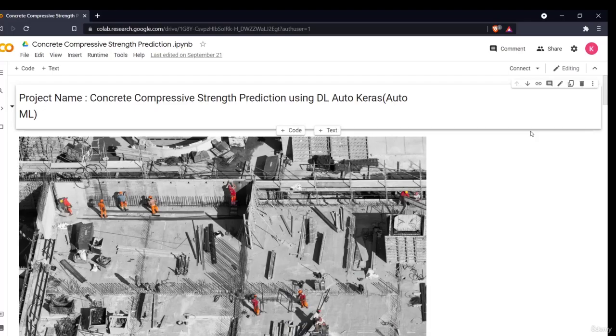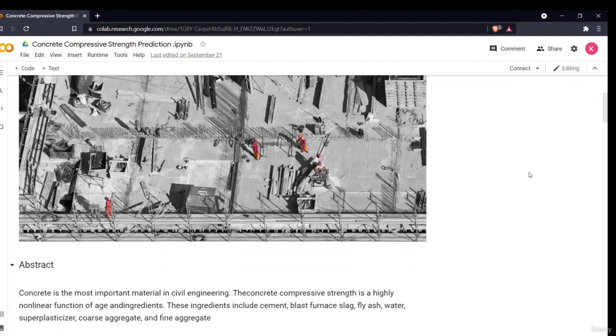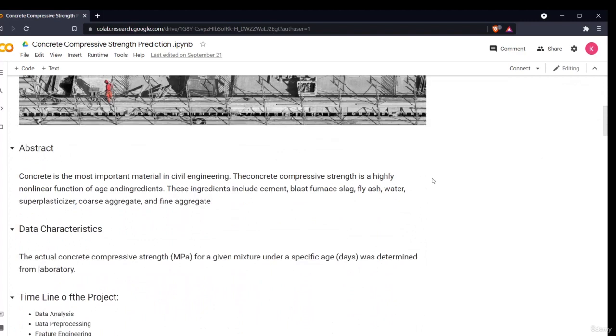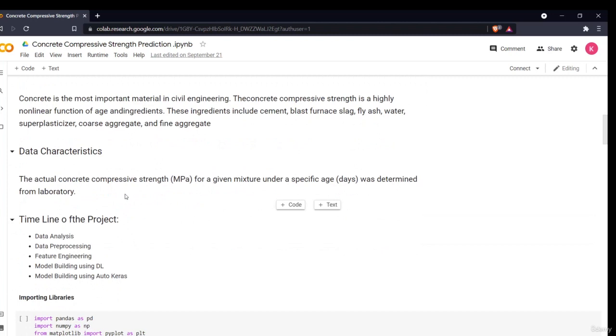Hello all, welcome to our project Concrete Compressive Strength Prediction using deep learning and automated machine learning, that is AutoKeras. In the introduction section I have already told you why this project is important and what the motivation behind it is. The same is written here: concrete is the most important material in civil engineering, and its strength varies as a highly non-linear function. So we'll be making a model to predict the compressive strength of this cement.